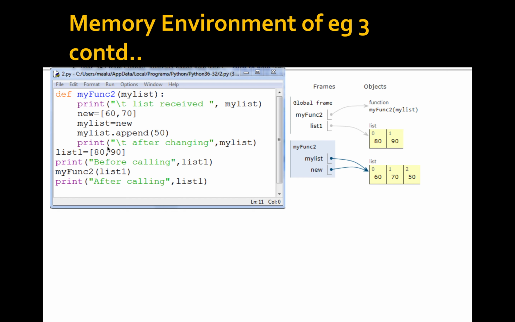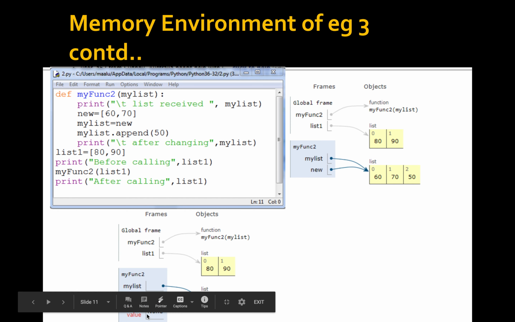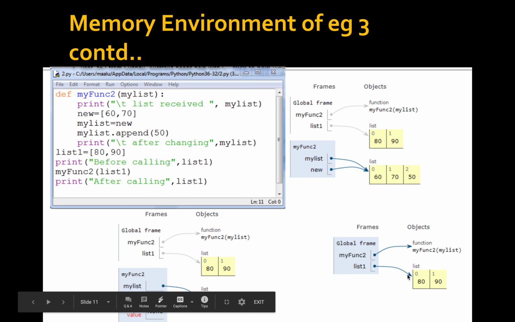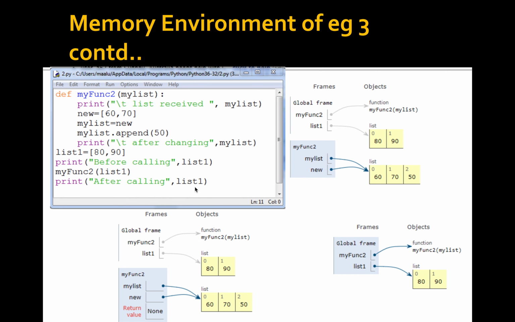Return to the function call. Then displaying after the call, what is the value of the list? Now the local environment scope is over, so this part will be removed. Now list1 points to 80, 90. So after calling, the value of the list is 80, 90.